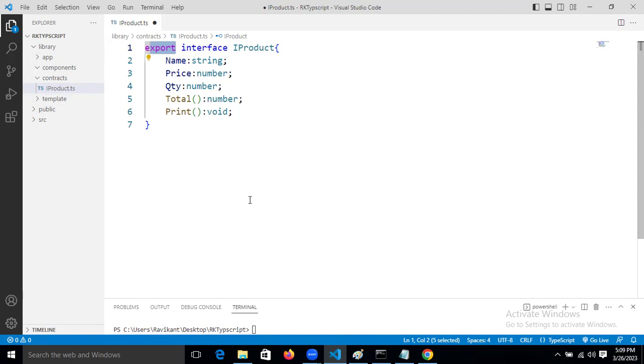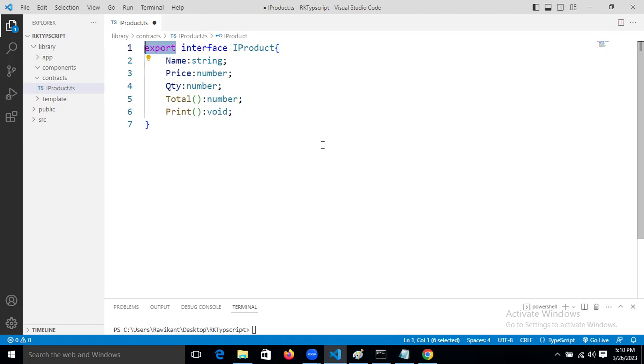Now one point is clear. If anyone knows a little bit of Angular, they know that in every component we write, exporting is nothing but the public area. We write the class as public in Java. Same like that, export also gives the behavior of public only. Because here, if we write public, the interface will not allow it. In Java, public is there, and here export is there. Clear, friends?